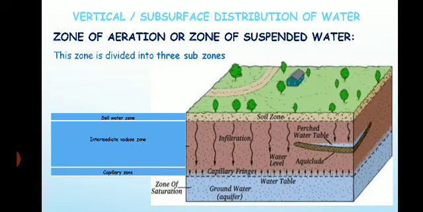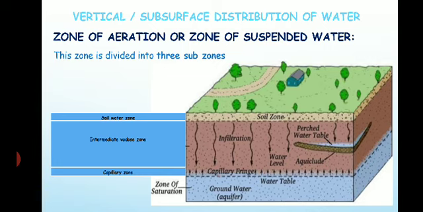So the first zone is the zone of aeration, also called the zone of suspended water. This zone of aeration overlays the zone of saturation and extends upward to the ground surface, as you can see in the figure.